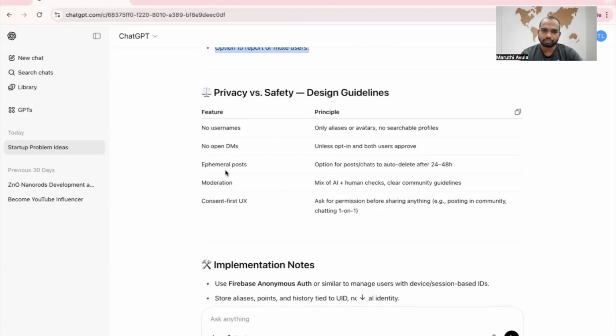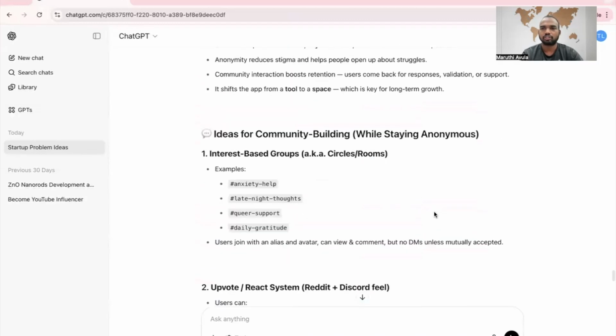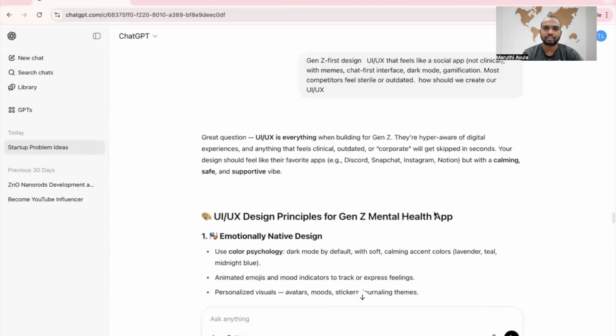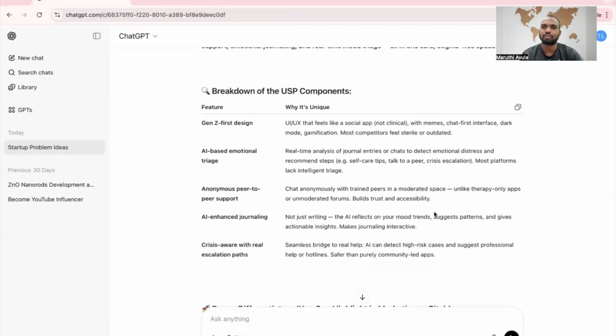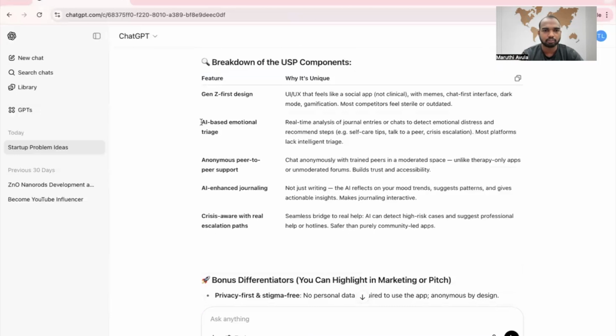Features are no usernames, no open DMs, empathetic posts, moderated, consent first. Ask for permission before sharing anything. Yeah, perfect. So we build a user interface with a community. It is not only one to one. There you can join any community and share your feelings, struggles, your story with a group of people, and they give you their opinion. So it is perfect. Next, let's go to AI based emotional triage.